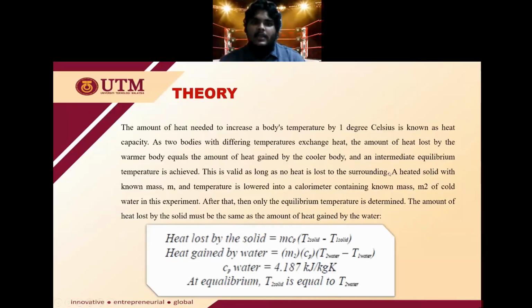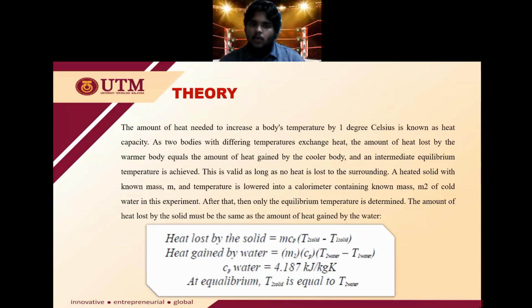The amount of heat needed to increase a body's temperature by 1 degree Celsius is known as heat capacity, as we know. As two bodies with different temperatures exchange heat, the amount of heat lost by the warmer body equals the amount of heat gained by the cooler body, and an intermediate equilibrium temperature is achieved. This is valid as long as no heat is lost to the surroundings.